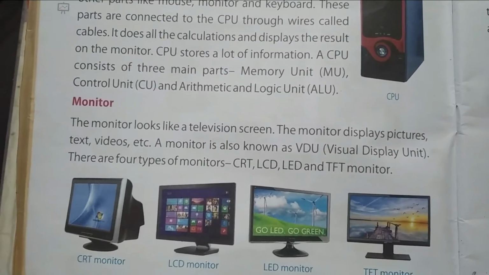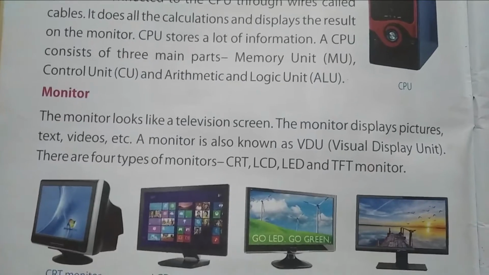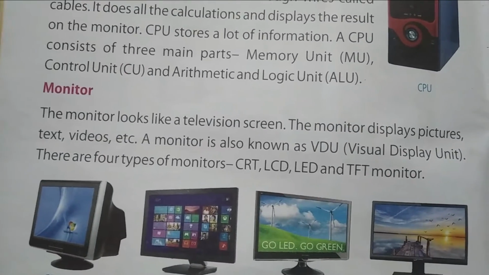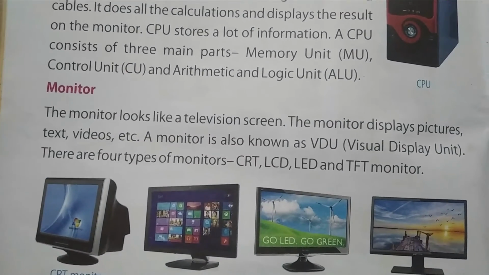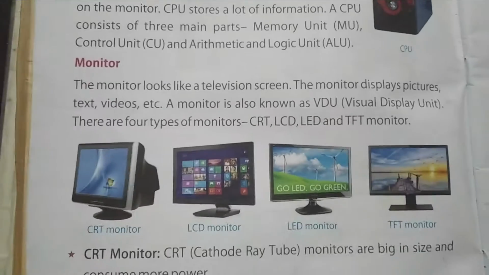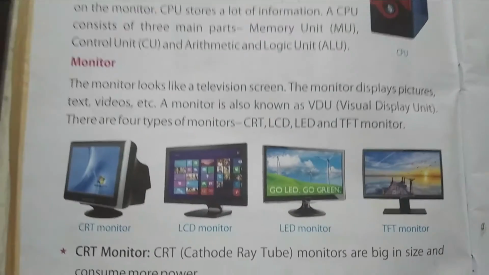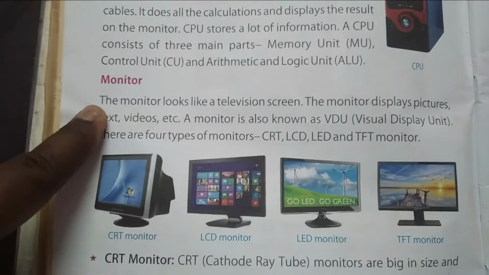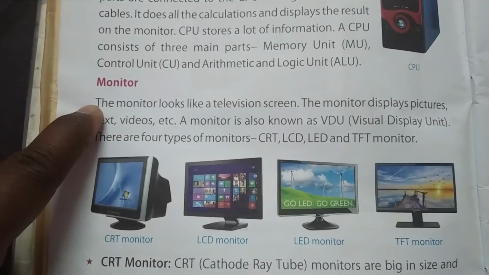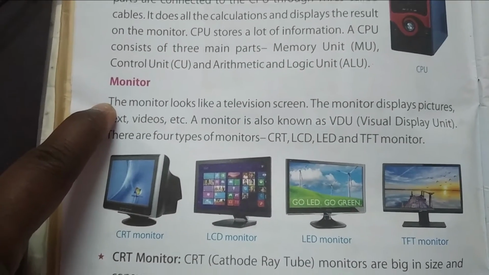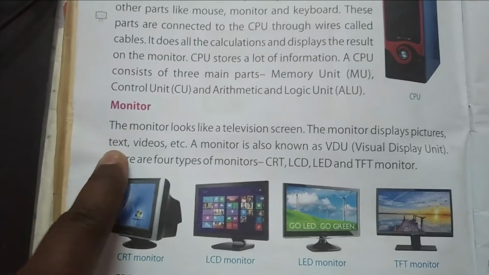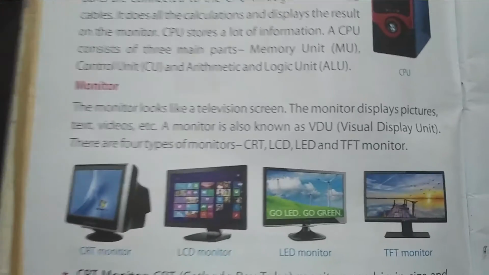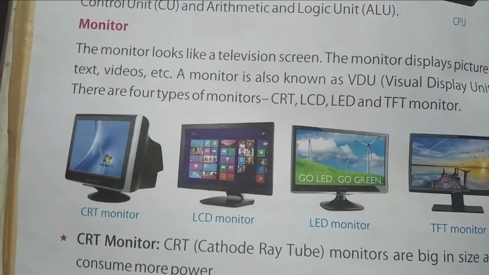There are four types of monitor: CRT, LCD, LED, and TFT monitor. Okay, so CPU has three main parts. Monitor also has four main types. Okay, and monitor looks like a computer, television, right?